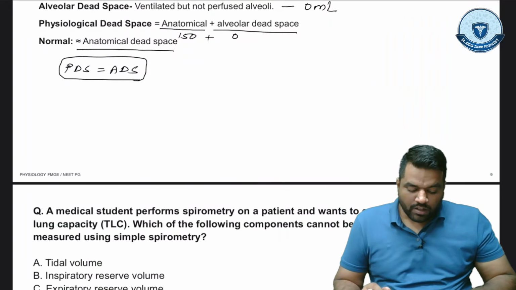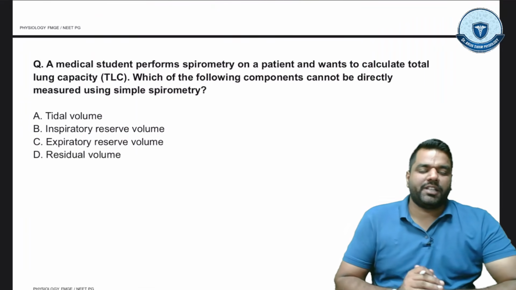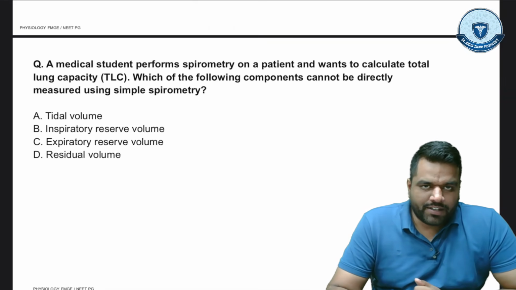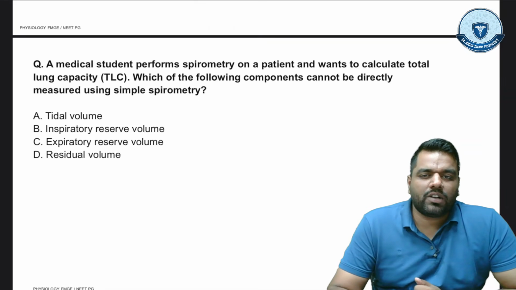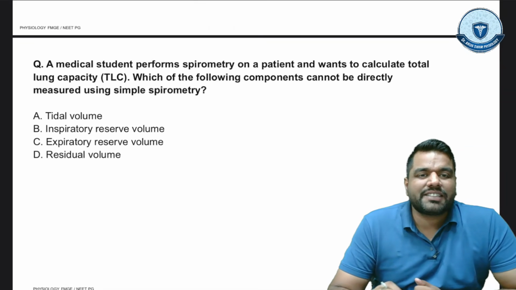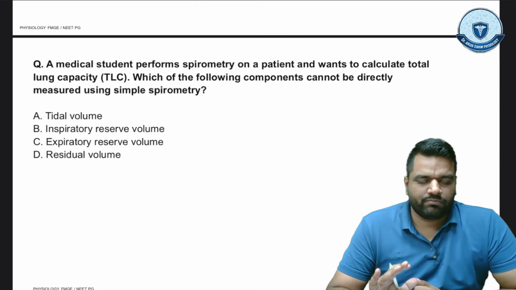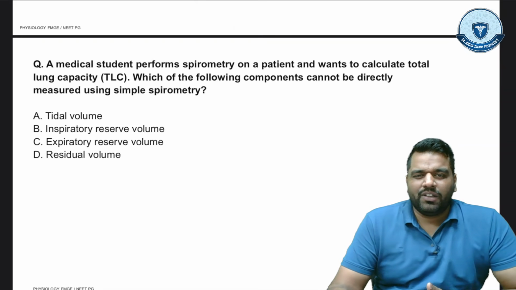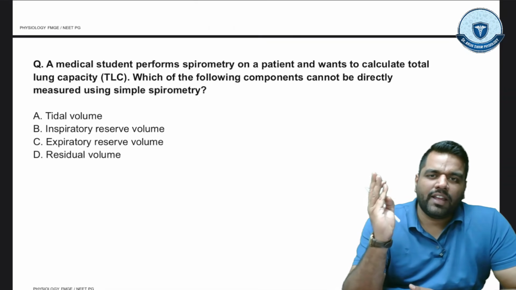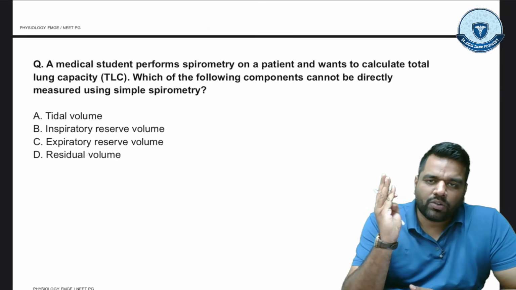Now let's practice a few MCQs. A medical student performs spirometry on a patient and wants to calculate total lung capacity. Which of the following components cannot be directly measured using simple spirometry? So guys, you know, spirometry cannot measure residual volume, FRC and total lung capacity.